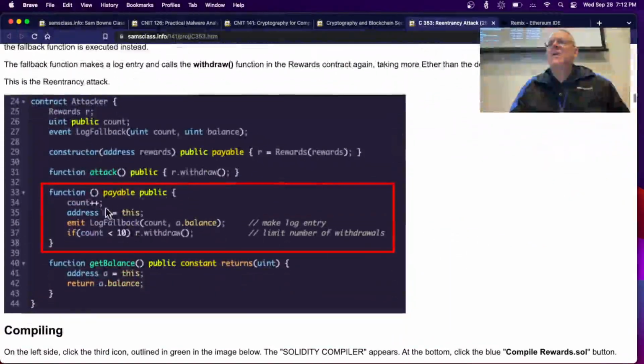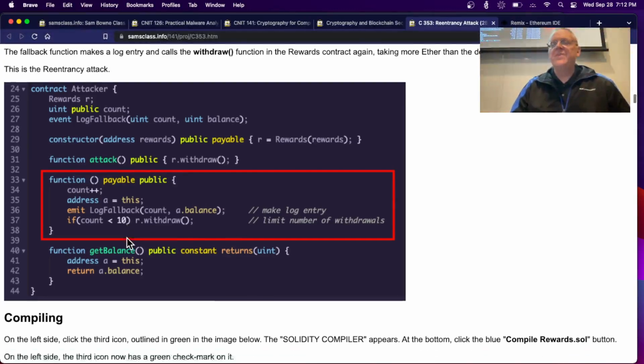So here is the fallback function, and here's what it does. It calls withdraw again. So you send me money, and that causes me to make another withdrawal right away. And that causes me to make another withdrawal right away, and this goes on. I've limited it to 10. I could make it any number I want. And all that happens before you proceed to the next line, which would tell you that I've exceeded my limit